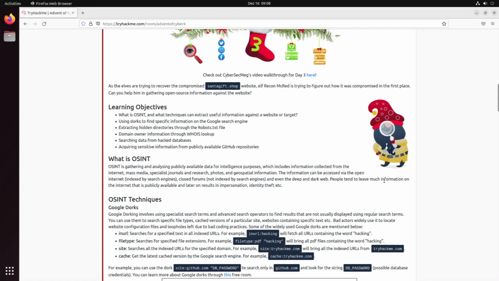And people tend to leave much information on the internet that is publicly available and later results in impersonation, identity theft, etc. So yeah, if you search for a person, you're most likely to find photos of them, details of, let's say, their friends, the friends group, their hobbies, maybe also where they live. So it's very interesting and easy in today's world to try and get the identity of another person.